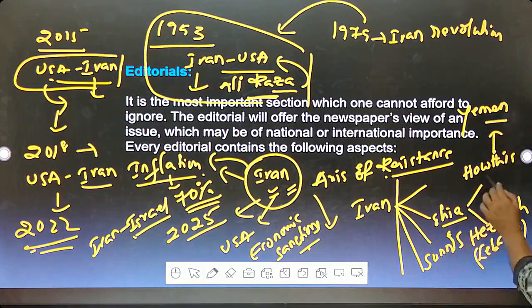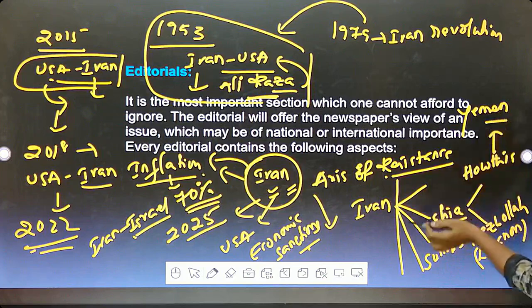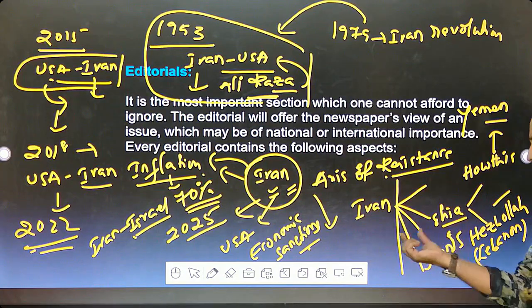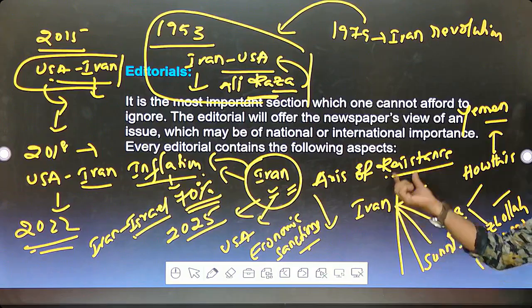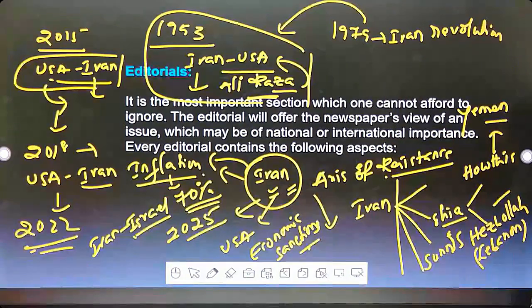See these Shia groups, the Houthis in Yemen, they are supporting Iran. And the Hezbollah groups, these are nothing but rebel groups supporting Iran and supporting Ayatollah Ali Khamenei.